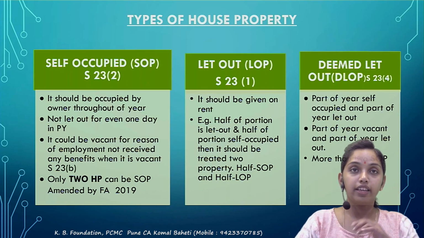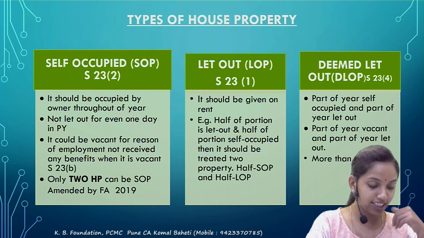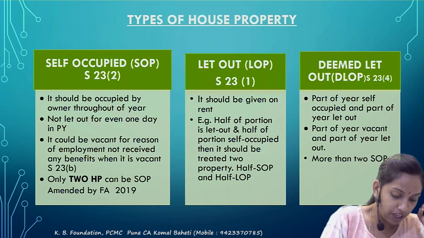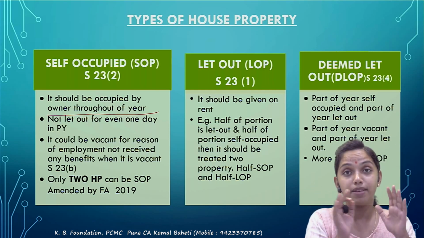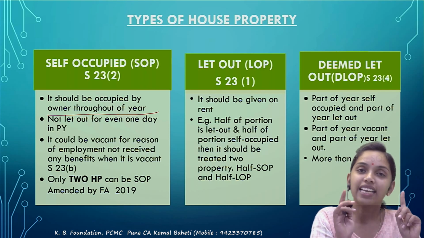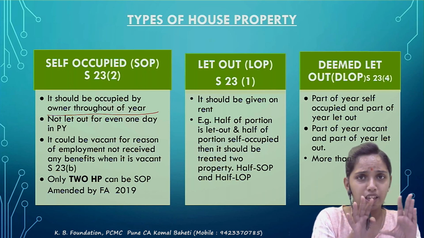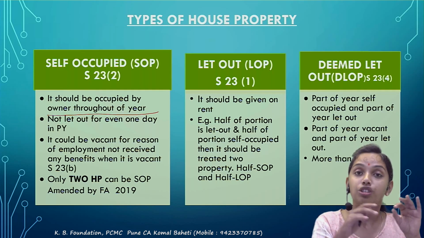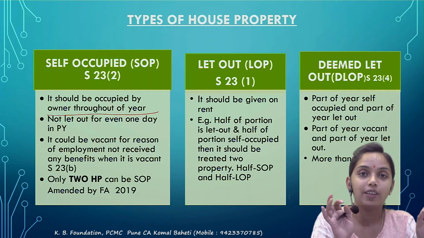Next, there are different types of house property. In that, the first is a self-occupied property. So it should be self-occupied property, means it should be occupied by the owner throughout the year. That is a basic need. Correct? It should not be let out. Second, the self-occupied concept is only applicable for the individual and HUF. This is not applicable for the company or the firm. So it should be occupied throughout by the owner.